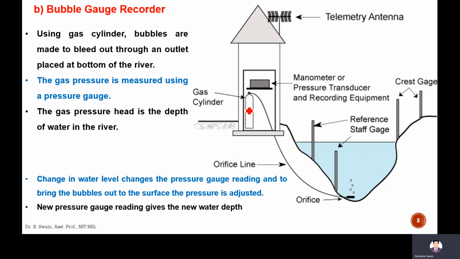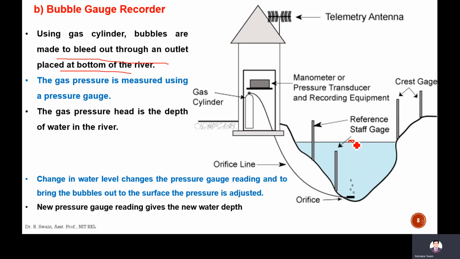Okay, next, the bubble gauge recorder. It uses a gas cylinder, which is used to bleed bubbles out through an outlet placed at the bottom of the river. These bubbles can be visible at the surface.